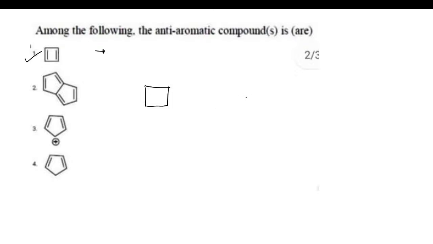I can draw this molecule like this for a better understanding, and these orbitals, the ones in red color, are your p orbitals. This is how the molecule looks. We have a planar molecule, and we have p orbitals perpendicular to it. This is what is known as conjugation. You can see we have 4 carbon atoms and 4 p orbitals, so there is p conjugation for sure. So the first point is verified. What is our second point? The molecule should be planar.